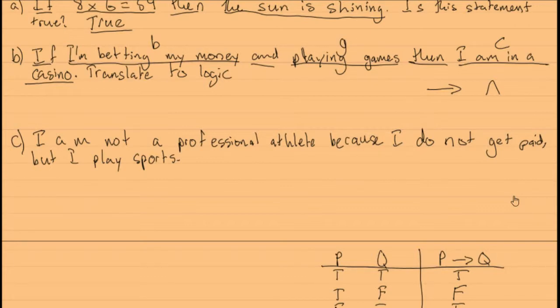So let's write this out. If you have B and G, because you are betting and playing games, then you are at a casino. It's just as simple as that.